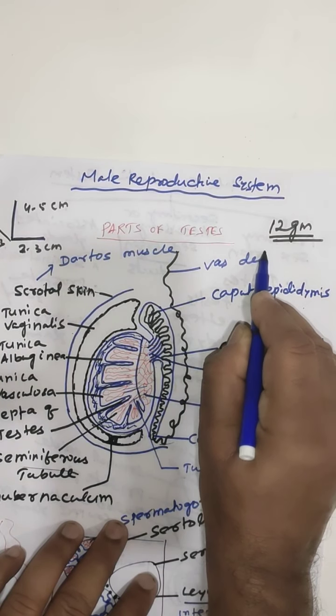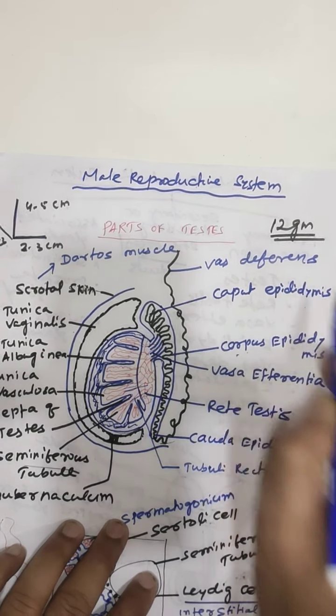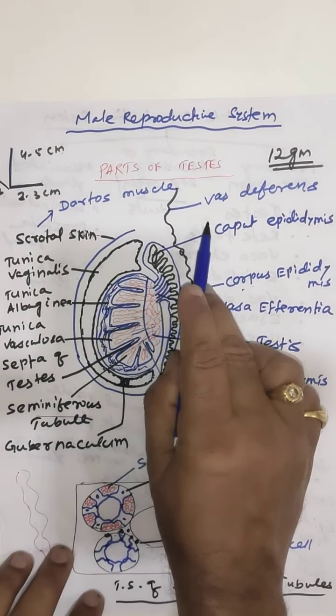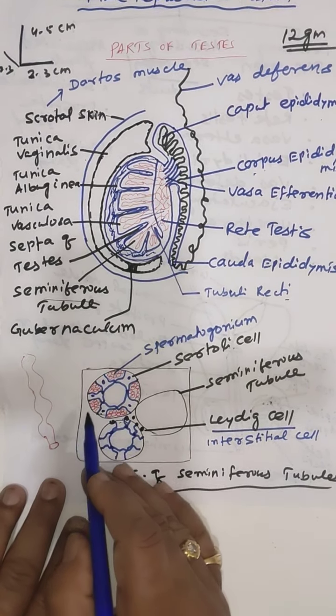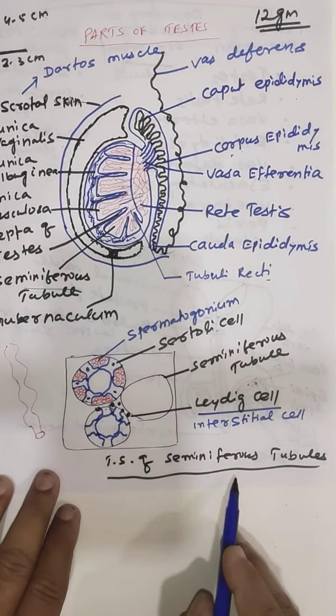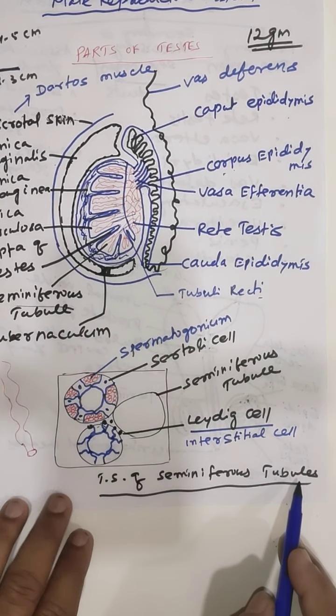Which enters into the abdominal cavity through the inguinal canal. Now we'll study the seminiferous tubule. This is the TS, transverse section, of the seminiferous tubule.